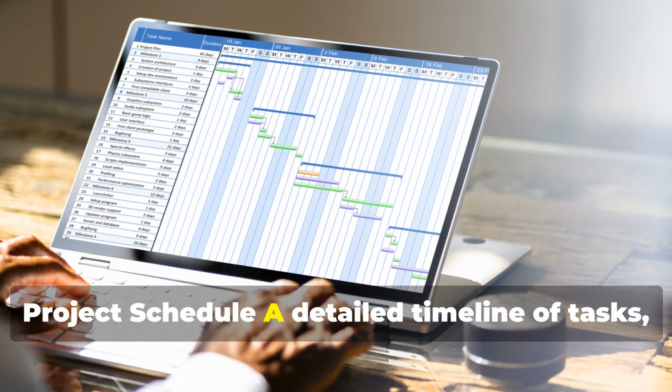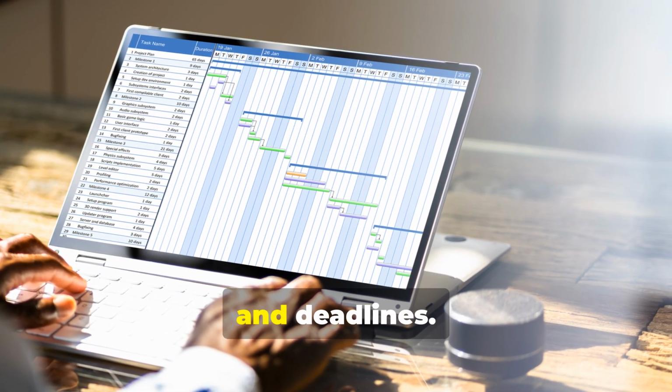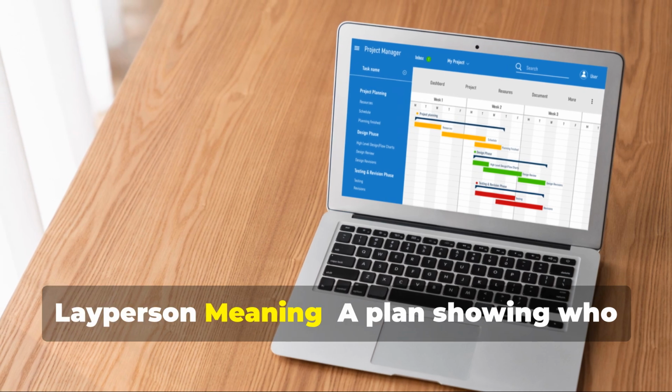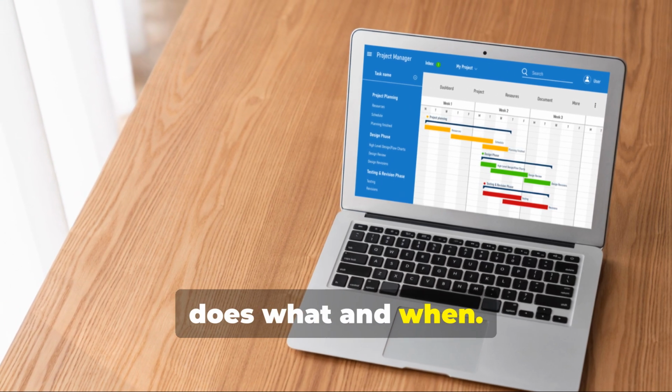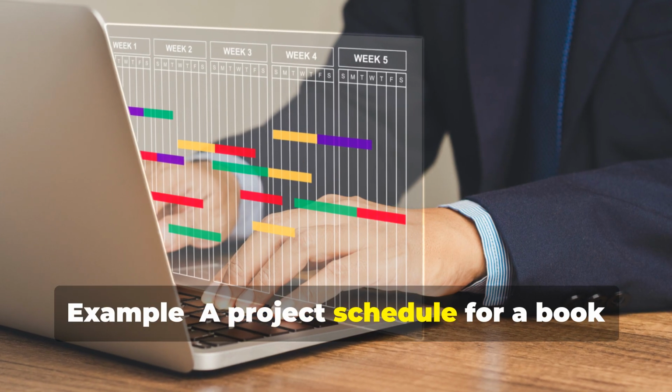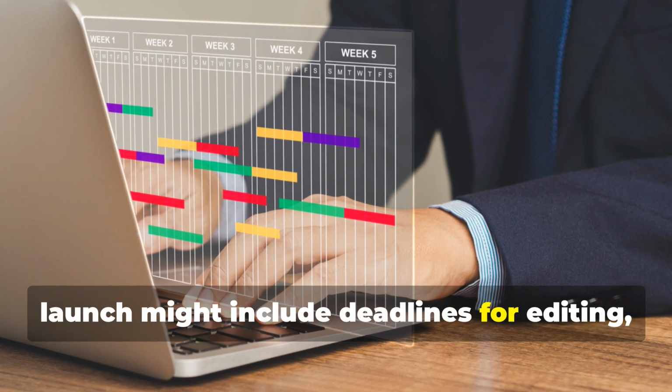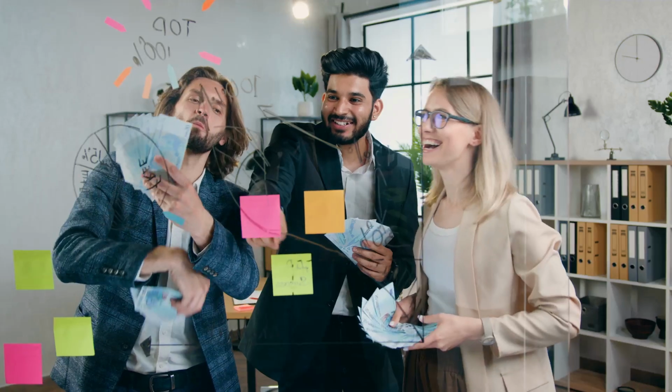Project schedule, a detailed timeline of tasks, resources, and deadlines. Layperson meaning: a plan showing who does what and when. Example: a project schedule for a book launch might include deadlines for editing, printing, and marketing.